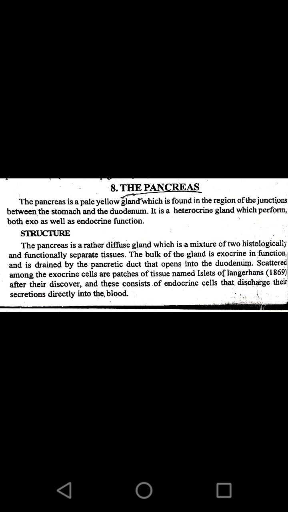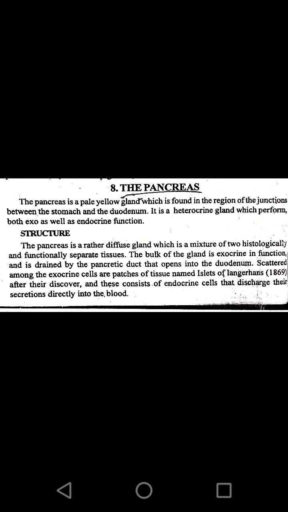So today we will start with the pancreas. The pancreas is considered as both exocrine as well as endocrine because it releases its secretion into the duodenum, so it takes part in exocrine function. Along with this it also takes part as an endocrine gland because we find specialized structures in the pancreas.